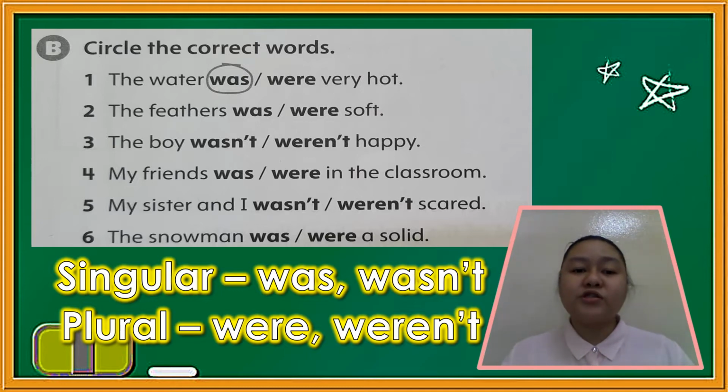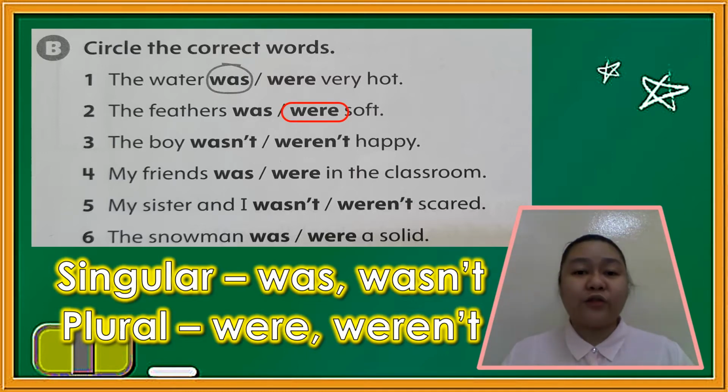How about number 2? The feathers were soft. Where is our noun? Correct, it's feathers. Now because our noun is in plural form, what will be our answer? Is it was or were? Correct, it's were.